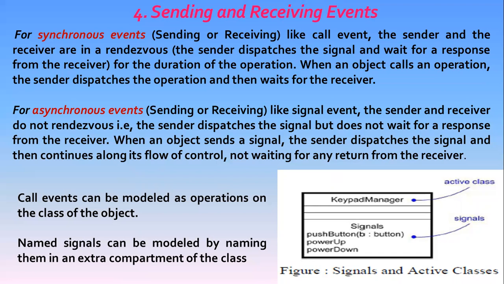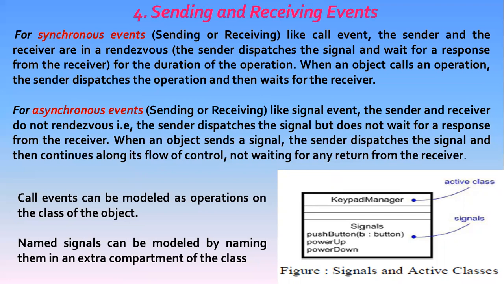Any instance of any class can receive a call event or a signal. If this is a synchronous call event, then the sender and the receiver are in a rendezvous, meeting at the agreed time and place, during the duration of the operation. This means that the flow of control of the sender suspends until the execution of the operation completes. If this is a signal, then the sender and the receiver do not meet at an agreed time or place. The sender dispatches the signal but does not wait for any response from the receiver.